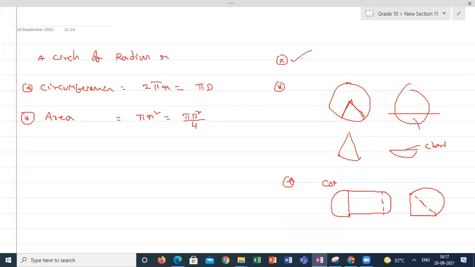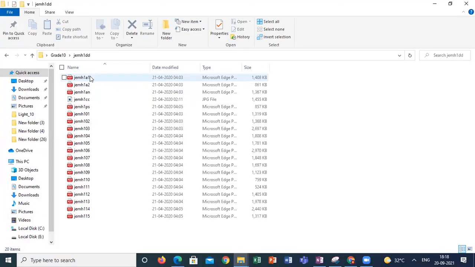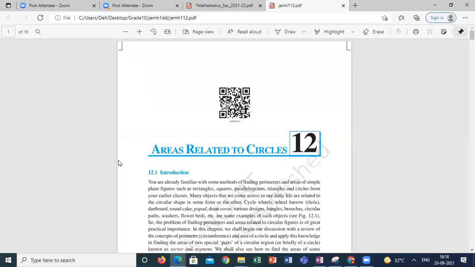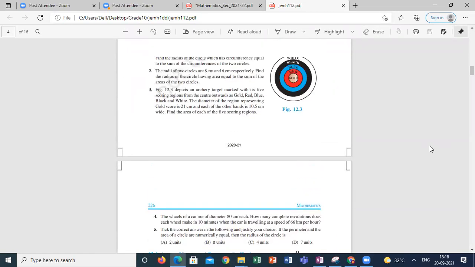First we will start with simple numericals. There are only 5 numericals.